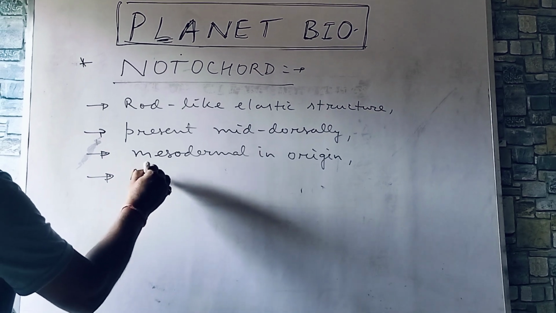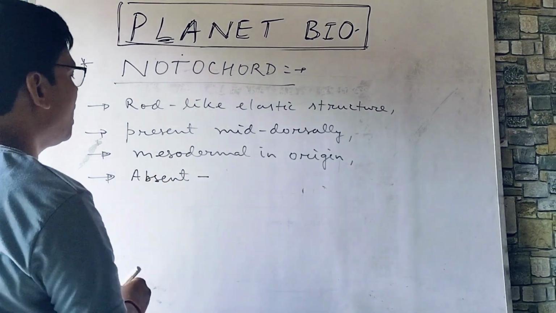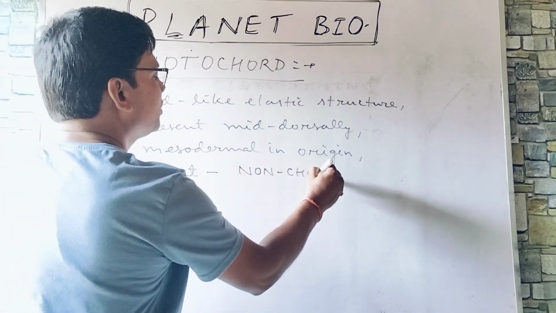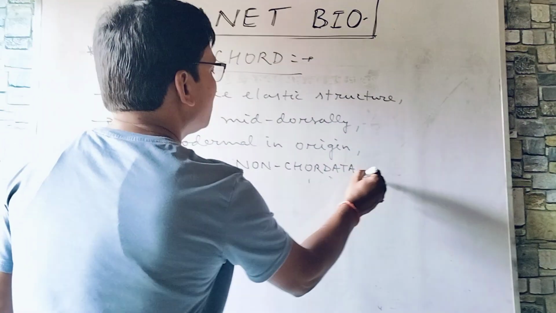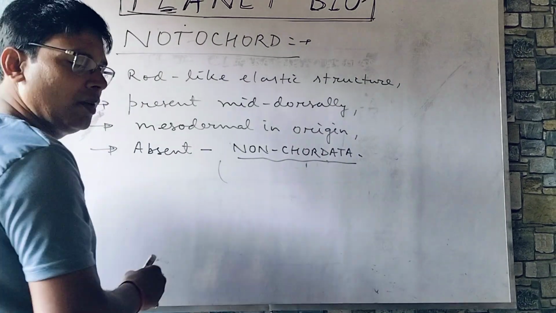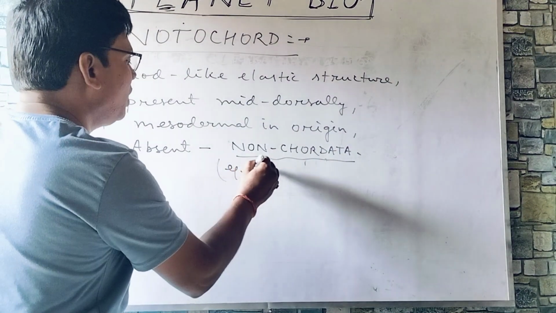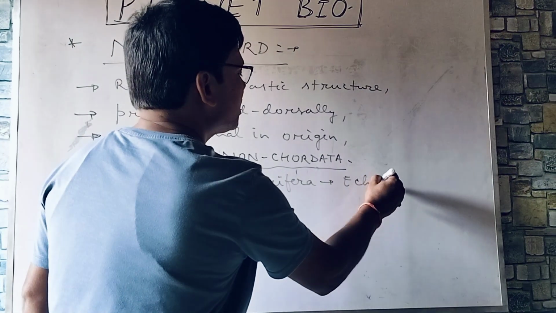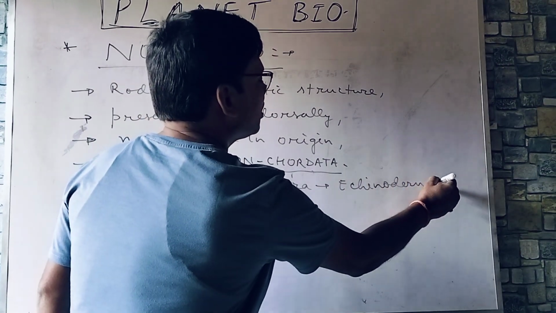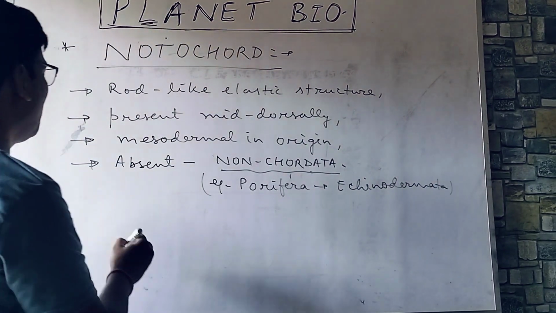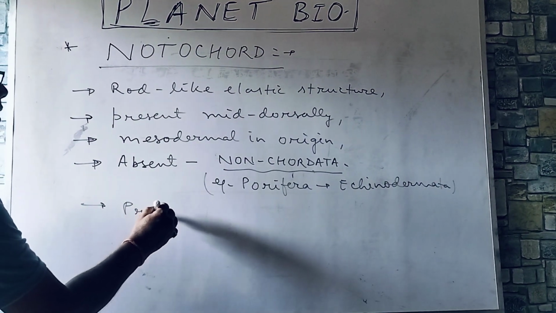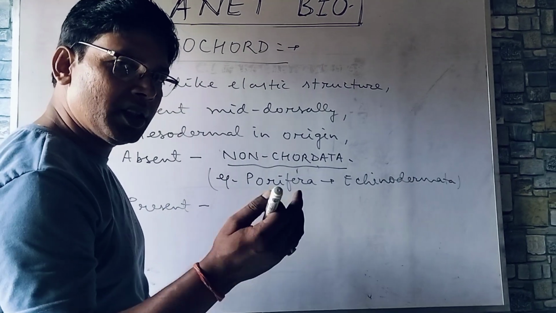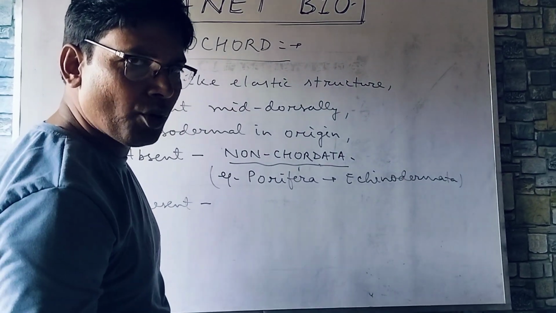So if absent, then the group is called non-chordata. That means which phyla? For example, phylum Porifera to Echinodermata, as mentioned in the NCERT textbook. But if present, then sometimes it remains as it is in some life forms, for example, lower chordates.